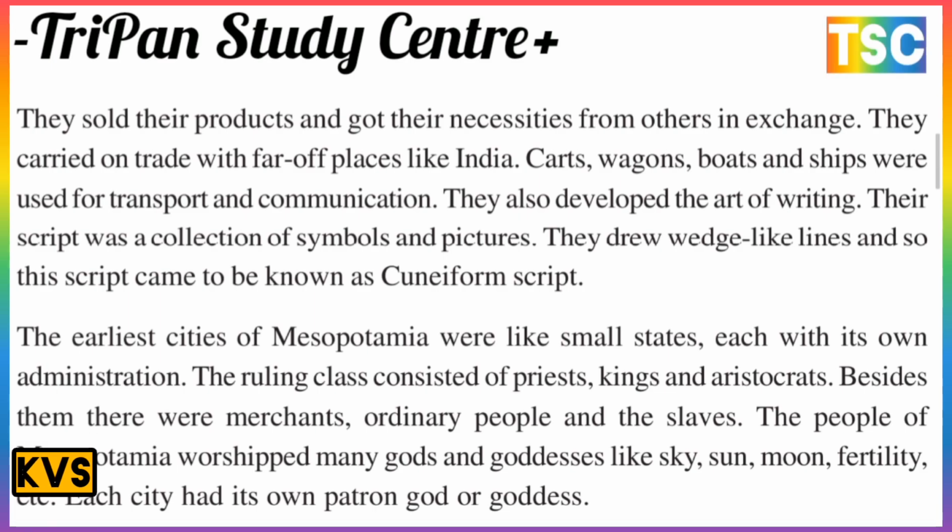The early cities of Mesopotamia were like small states, each with its own administration. The ruling class consisted of priests, kings and aristocrats. Besides them, there were merchants, ordinary people and slaves. The people of Mesopotamia worshipped many gods and goddesses, like the sky, sun, moon, fertility and so on. Each city had its own patron god or goddess.